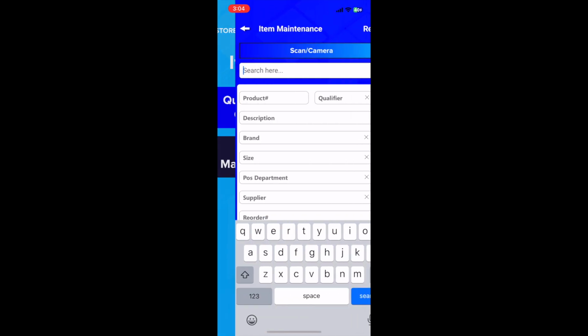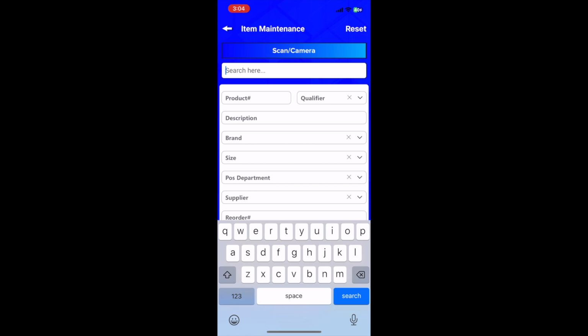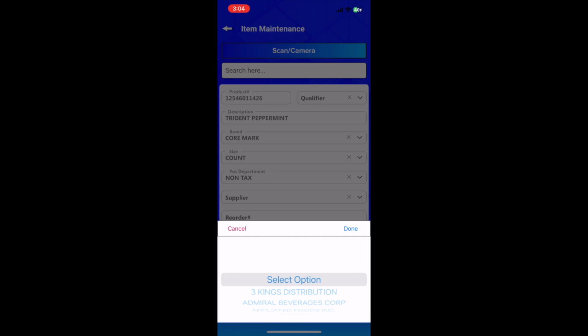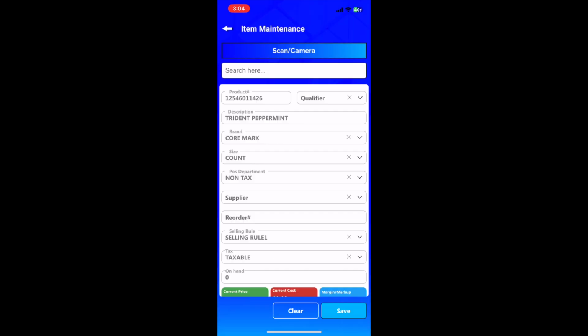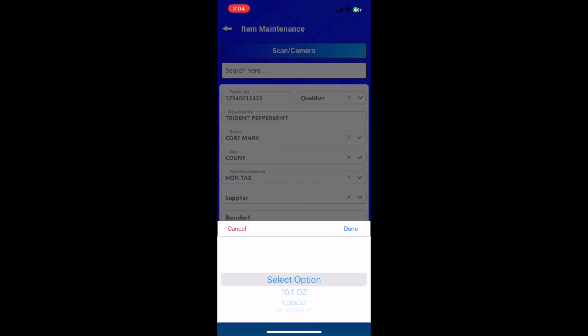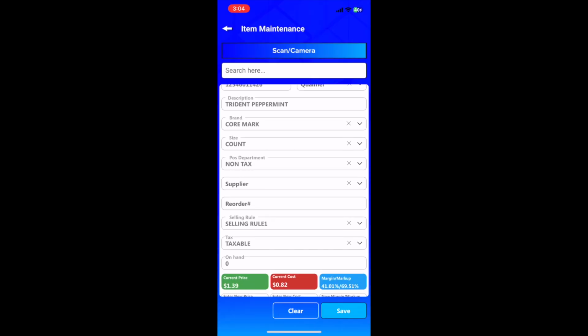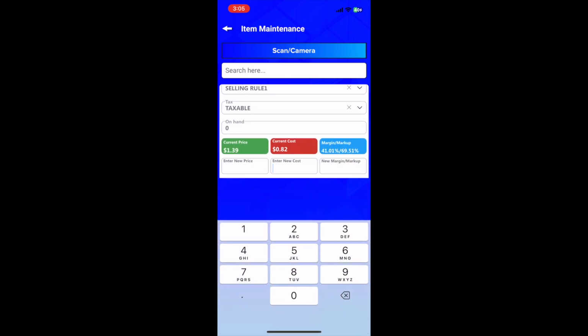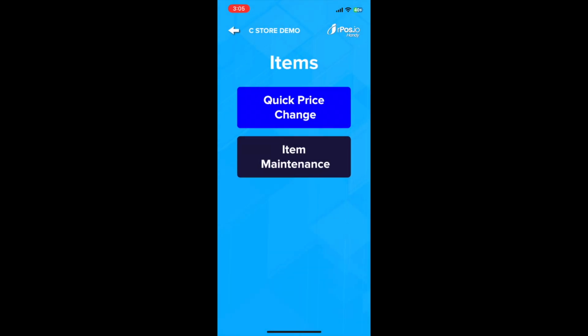Now if we head over to item maintenance, similar thing. We're going to search for our product. Scan it. And now here we can add or update brand, size, department, tax, supplier info, reorder number, etc. You can also scroll down there and you'll see you can enter the price or cost if you want to change the price or cost here. If the item you're searching for isn't in the system, you can add it here too. Save it and you're all good to go.